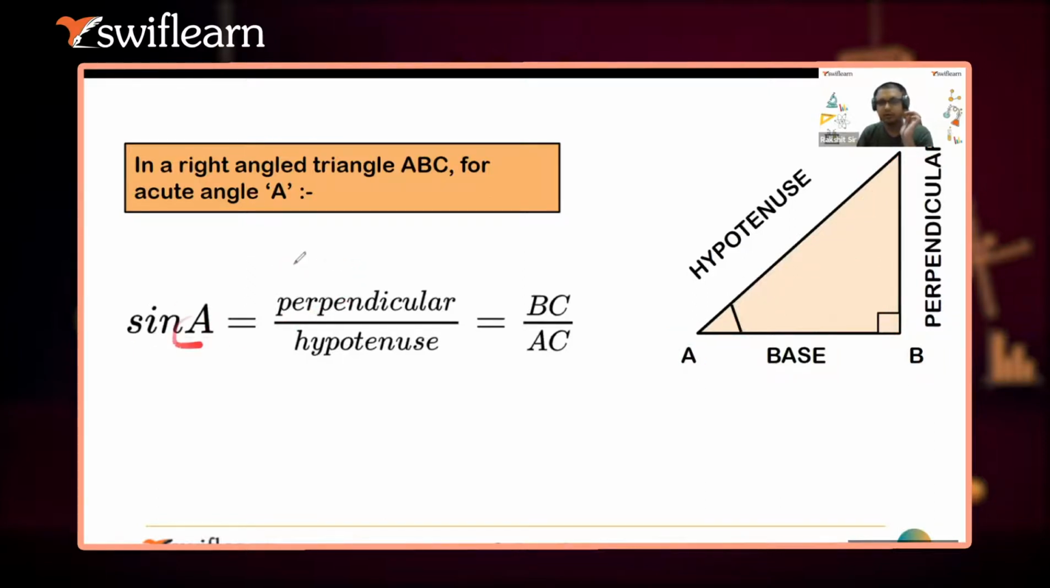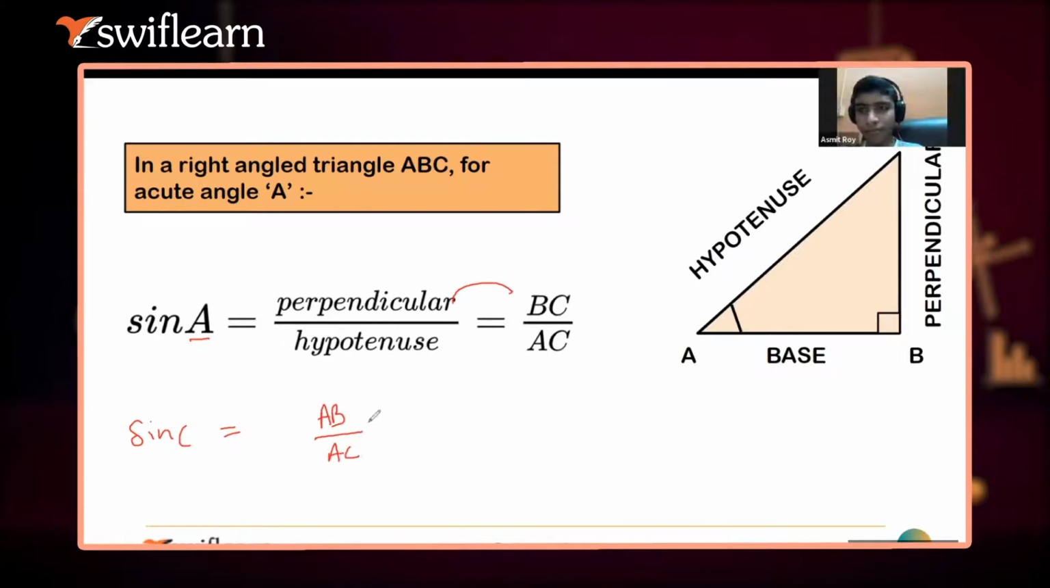So guys, please note down this thing. Sine is always equal to perpendicular upon hypotenuse. This perpendicular can be changed with AB or BC. It totally depends on what angle we are taking. So if I'm taking sine A, the perpendicular is BC. If I'm taking sine C, then AB will be the perpendicular and BC the base, so it will become AB upon AC only.